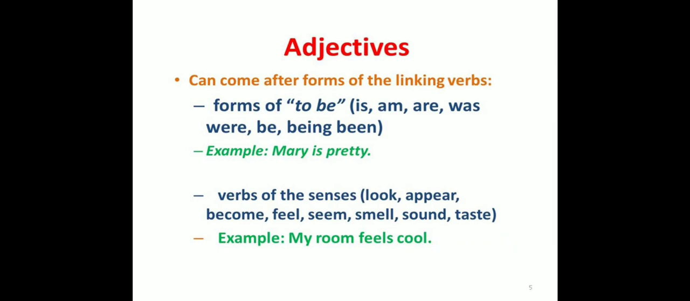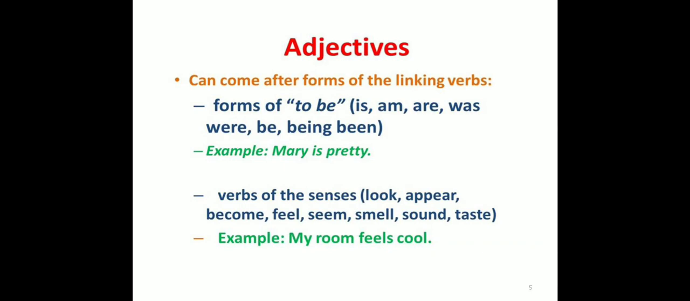Then adjectives can come after the verbs of the senses, like look, appear, become, feel, seem, smell, sound and taste. As you know that we have five senses, and the verbs used in this slide, you will see that look, appear, these words or these verbs are called verbs of senses, because for that we have to use any one of the five senses.